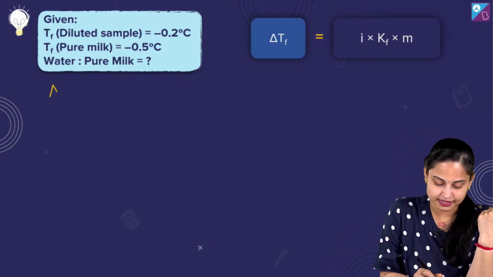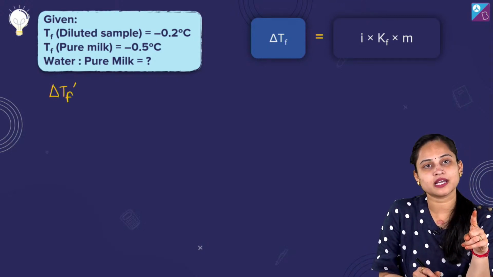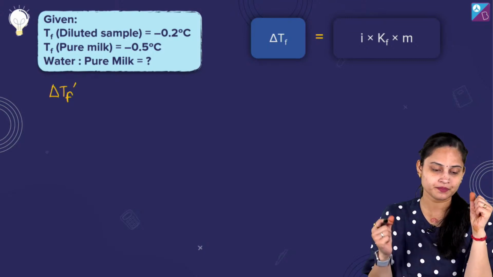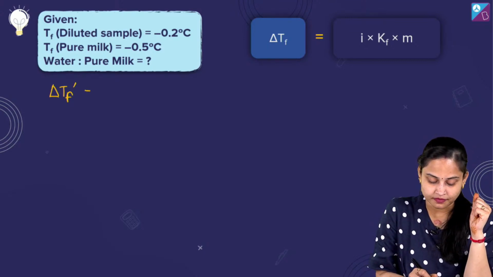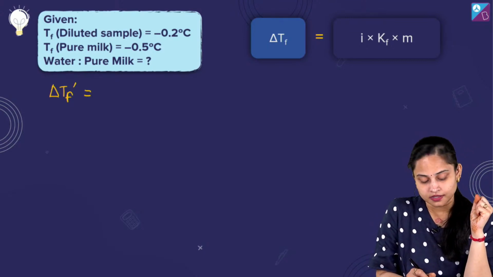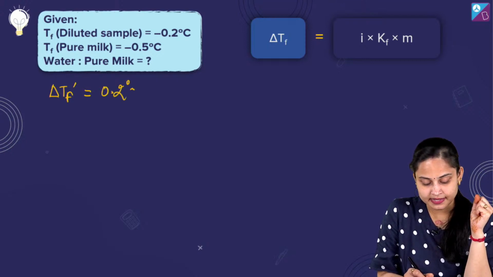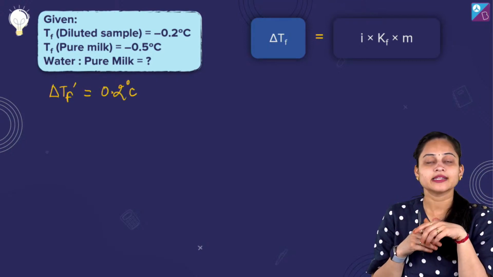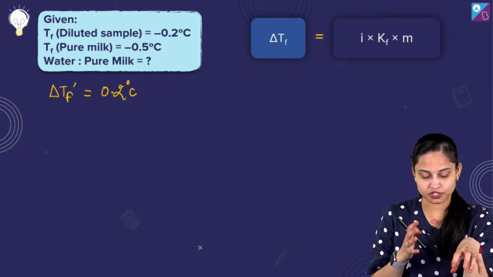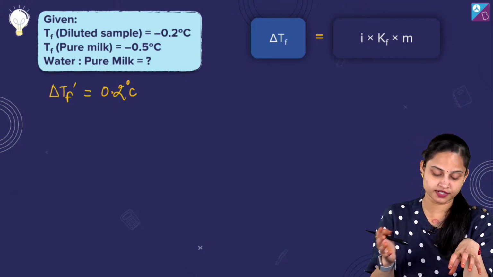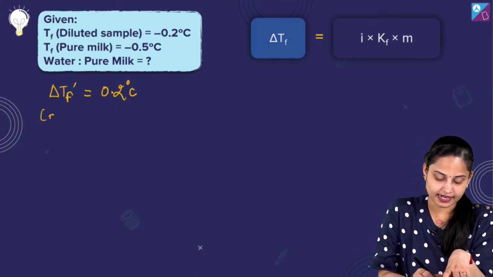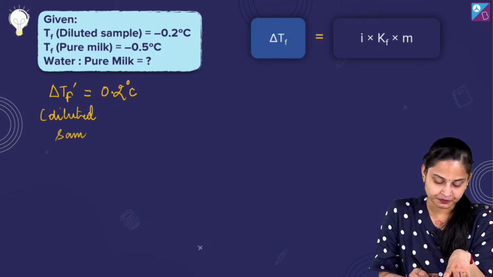तो अगर मैं बात करना चाहूँ फ्रीजिंग पॉइंट, सबसे पहले देखिए delta Tf dash की बात करते हैं। So delta Tf dash is equal to 0.2 degree Celsius. Okay, that means I want to say depression in freezing point of the diluted sample. Okay, it's for the diluted sample I'm actually going to talk about, diluted sample.